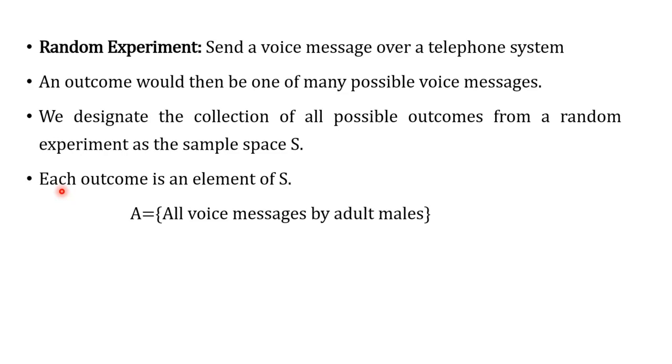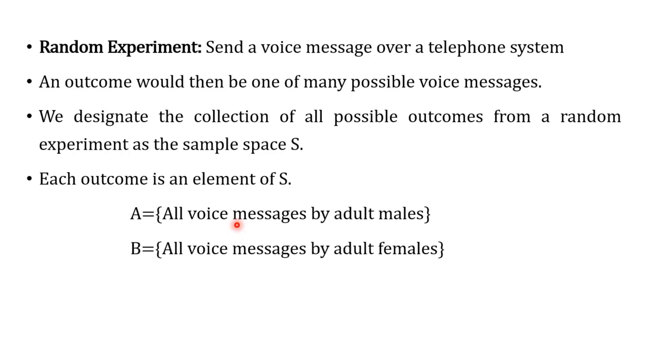Let us consider one event here. Event A is defined as all voice SMSs sent by only adult males. In this process, we have considered one event. It is denoted with a capital A and defined as the voice SMS sent by only adult males. Alright.